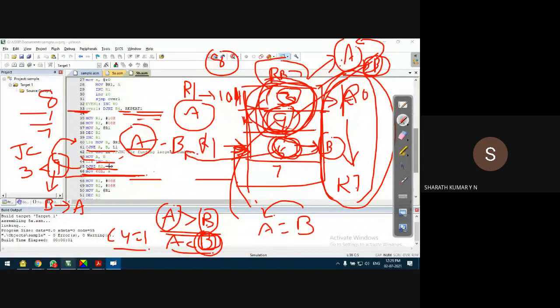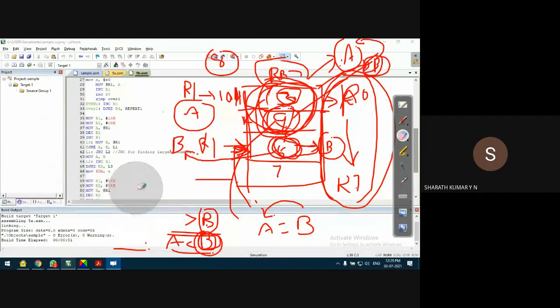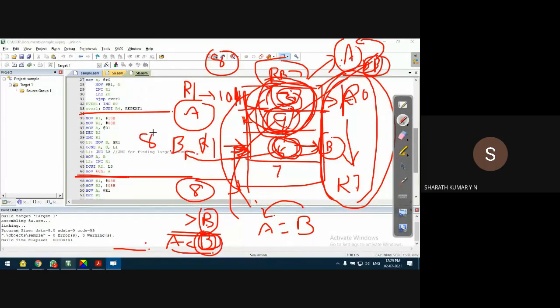So how many times do I have to run this set of code? I take the first byte, I compare, I exchange based on the requirement, and like this I go on comparing. How many bytes do I have to compare? Only 8 bytes. That means this code has to run only 8 times.